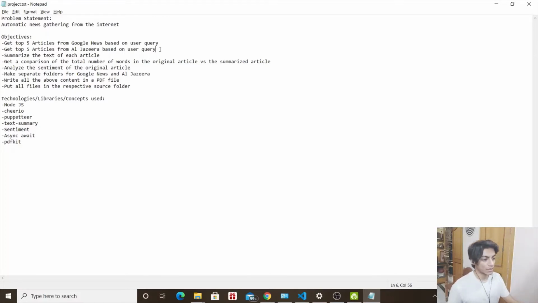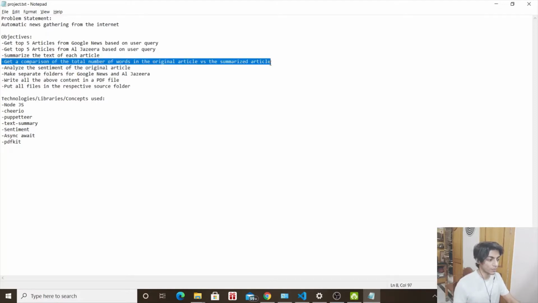And so if you are someone like me who doesn't like to read a lot of newspapers, doesn't like to read full length articles, what we're going to do for our sakes is summarize the text in each article. And then we're going to compare the summarized text and the original text, and we're going to compare the number of words in each article. That is again the summarized and the original.